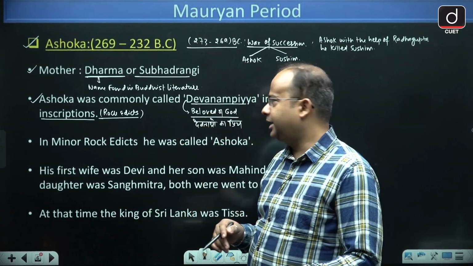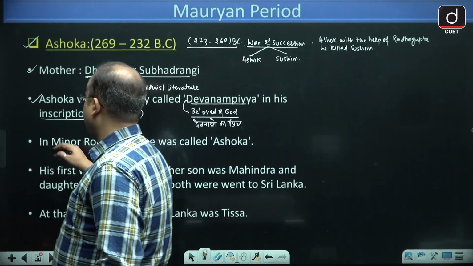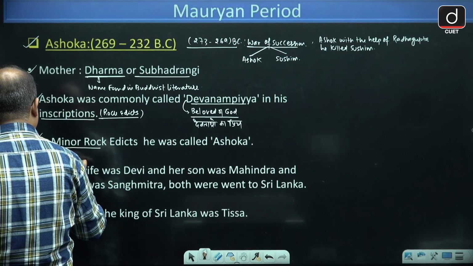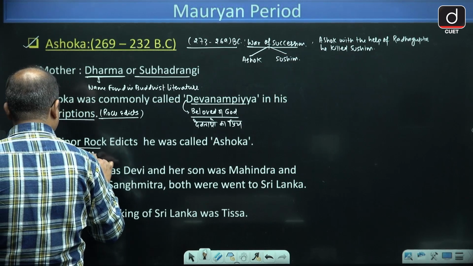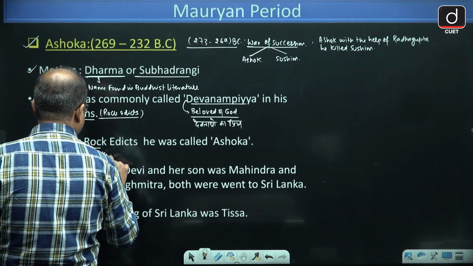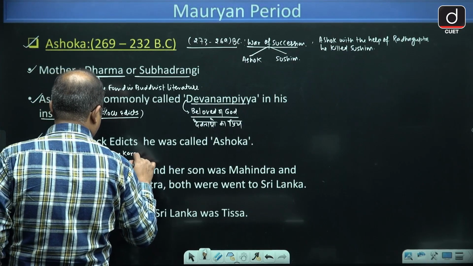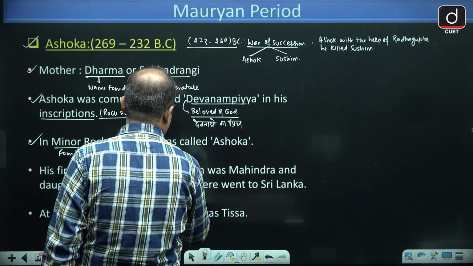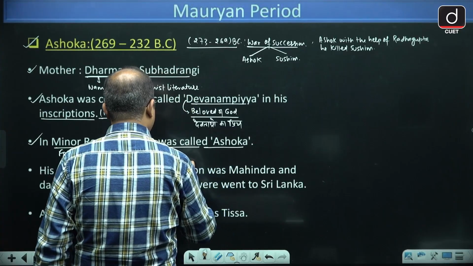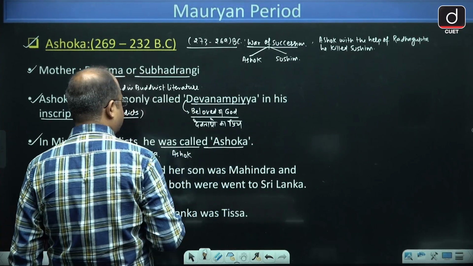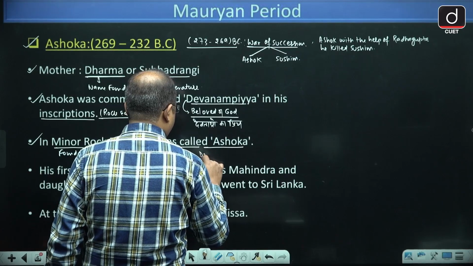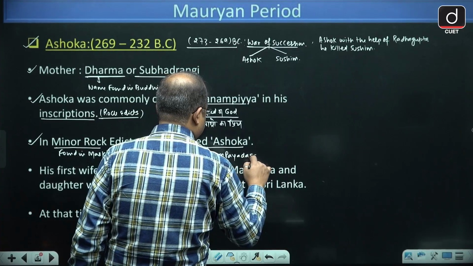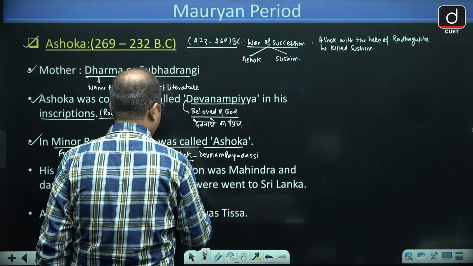Now, once you read, guys, the minor rock edict of Ashok that is found in Maski, in Karnataka, there it is written Ashok Devanam Payadasi.